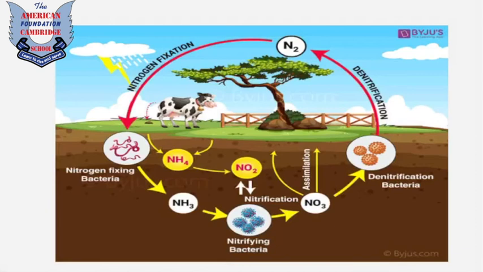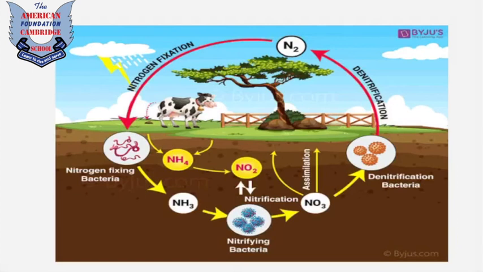Here's a picture of how this all happens and how the quantity is balanced out. If you look at it, there's a cow and there's waste. The cow inhales or eats whatever is in the environment, plants or whatever. The waste goes into the soil.